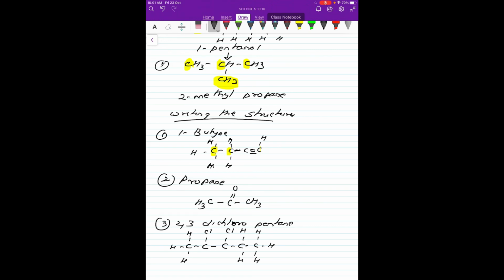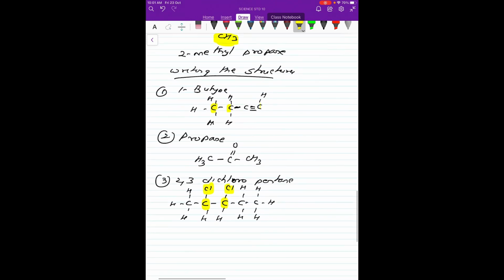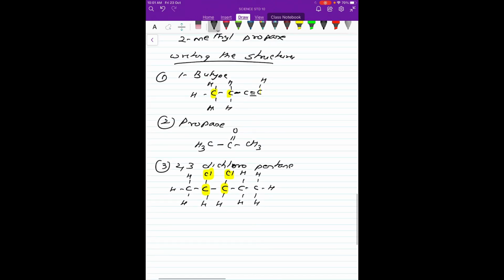See? So now if you see, this is the second carbon atom having a chlorine, third carbon atom having a chlorine. So we can write this as 2,3-dichloropentane. Now if I want something like trichloromethane, how will that look? How will I write this?